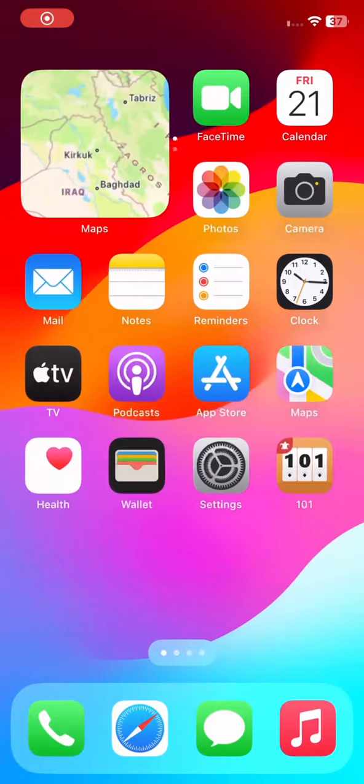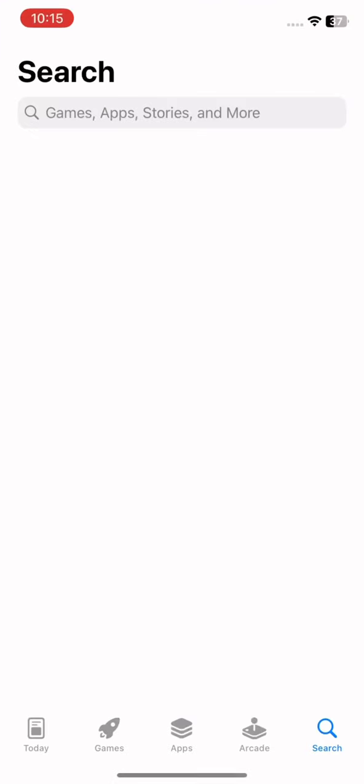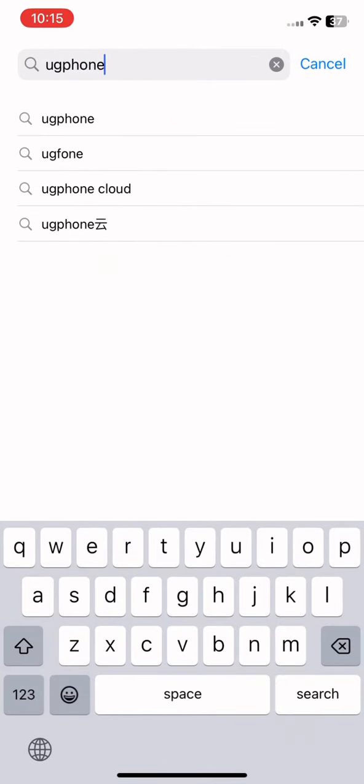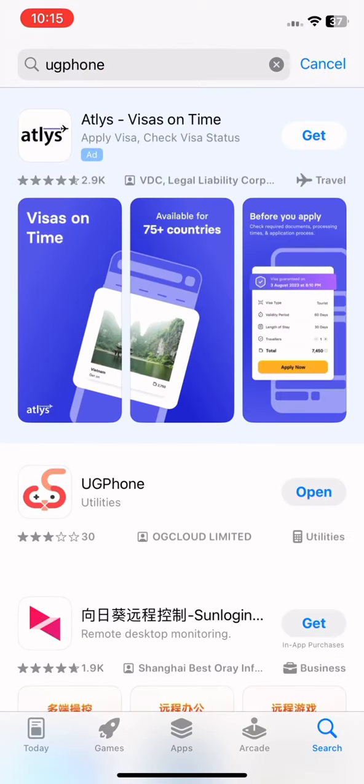Hello guys, today I will show you how to install Codex on iOS. So first of all, download this app on phone. And now open it and make an account.